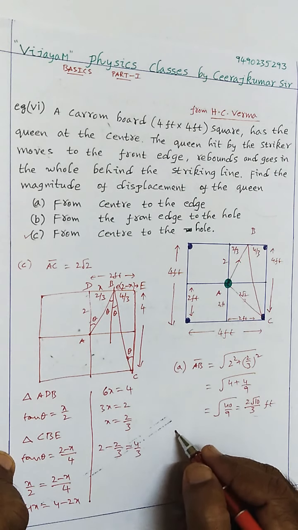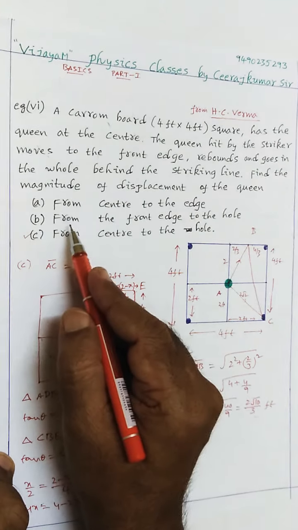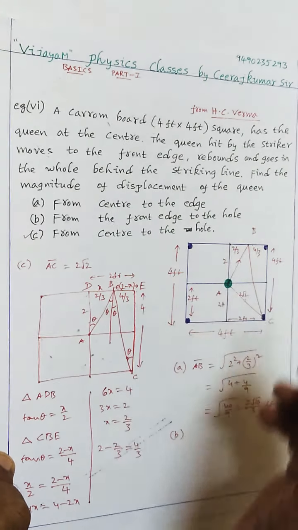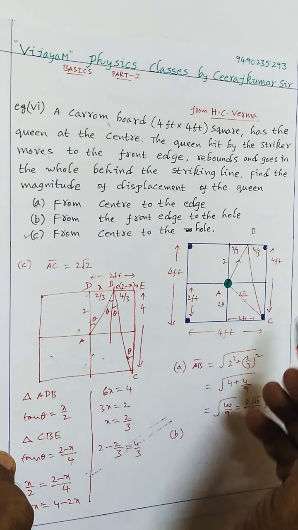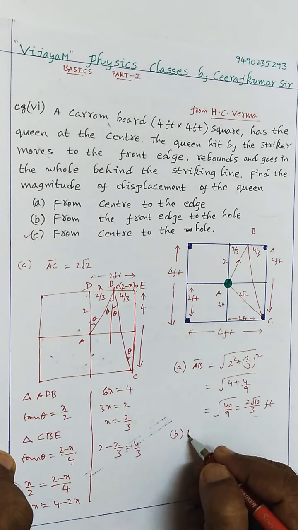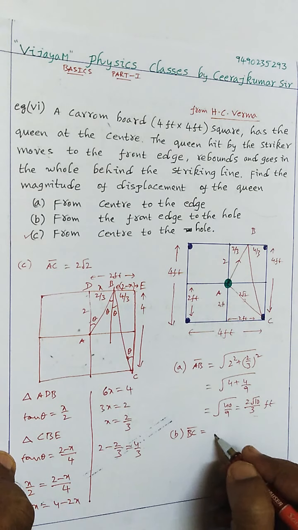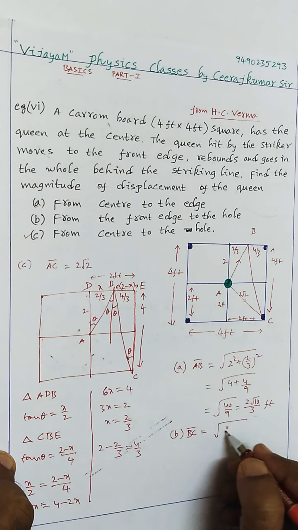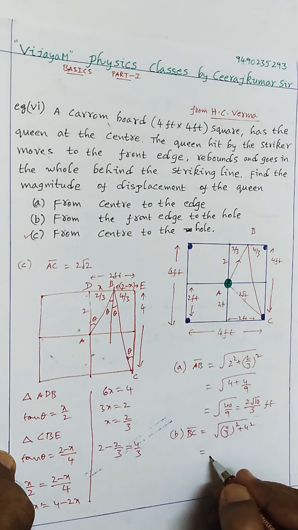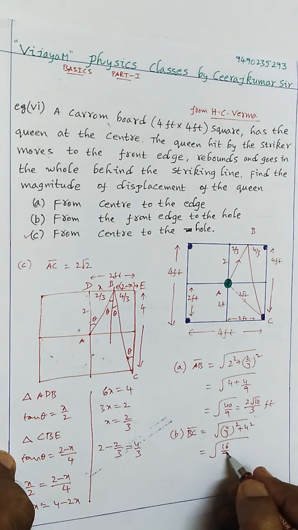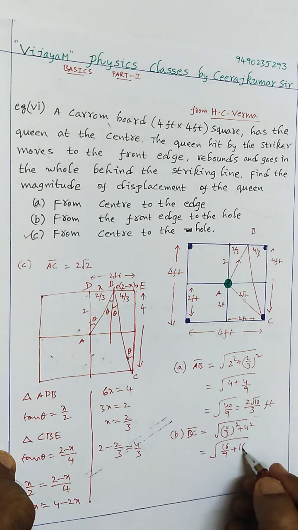Now look at B. From the front edge to the hole. This is the front edge B to the hole. Means he's asking BC. It's nothing but square root of 4 by 3 whole square plus 4 square. So therefore 16 by 9 plus 16.